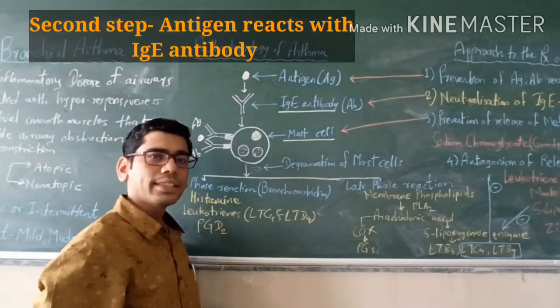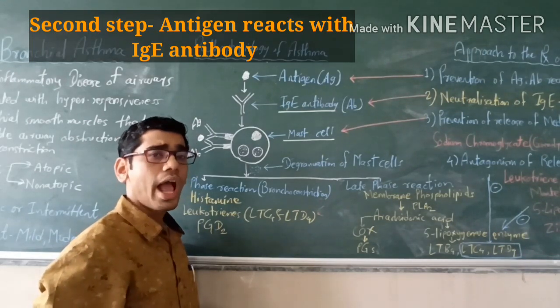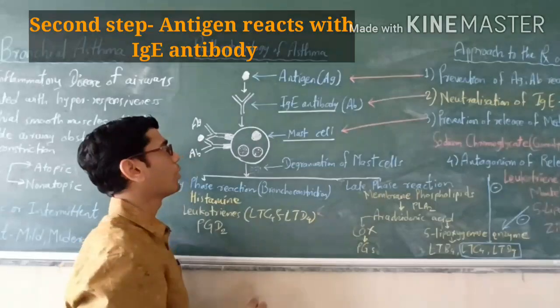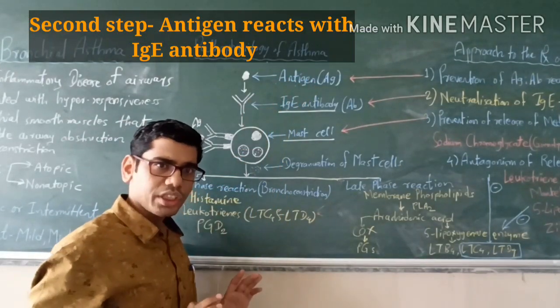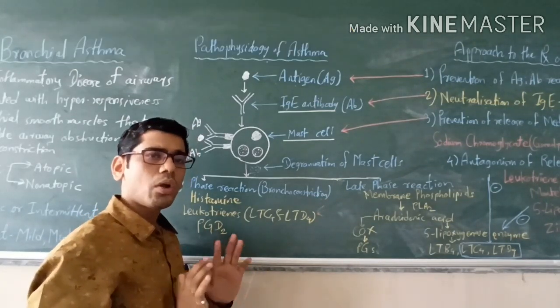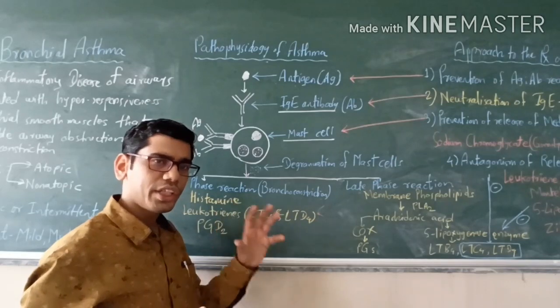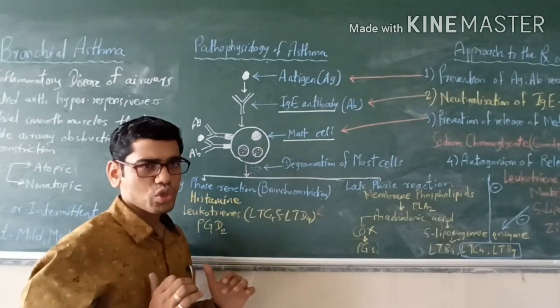In asthma, as it is a type 1 allergic or type 1 hypersensitivity reaction, there is especially an IgE type of antibody. When the antigen is coming for the first time, it will react with IgE antibody, and no further sequence will happen. This is called only sensitization. So the antigen comes in the body and reacts with IgE antibody and no further processing.